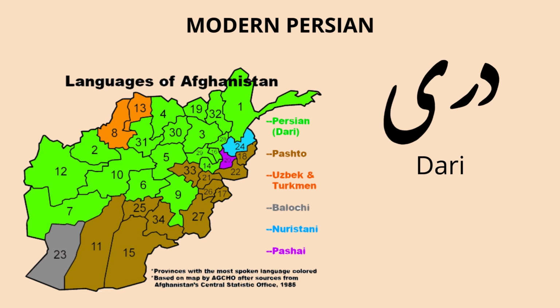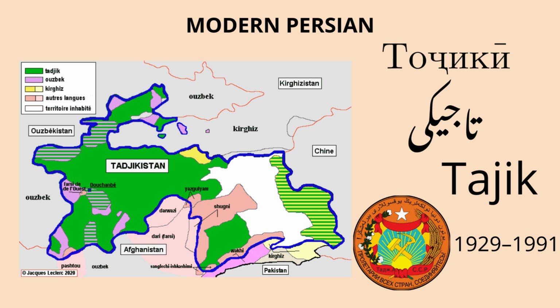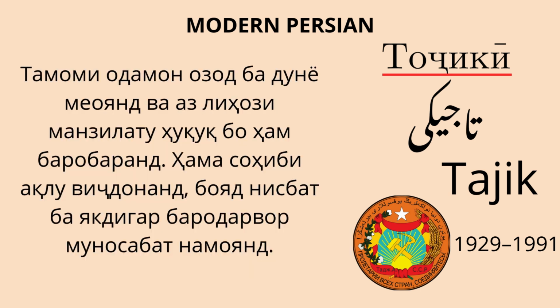In Afghanistan, the version of Persian called Dari became a key language. Dari was used in schools, poetry, and government, but it kept some older words and styles that made it a bit different from Iran's Farsi. In Tajikistan, Persian is called Tajik, and it faced a big change when the Soviet Union, which ruled from the 1920s to 1991, made Tajiks use the Cyrillic alphabet, like Russian, instead of the Persian script. Even today, they still largely use the Cyrillic alphabet. This makes Tajik look different, even though it's very close to Farsi and Dari in meaning.